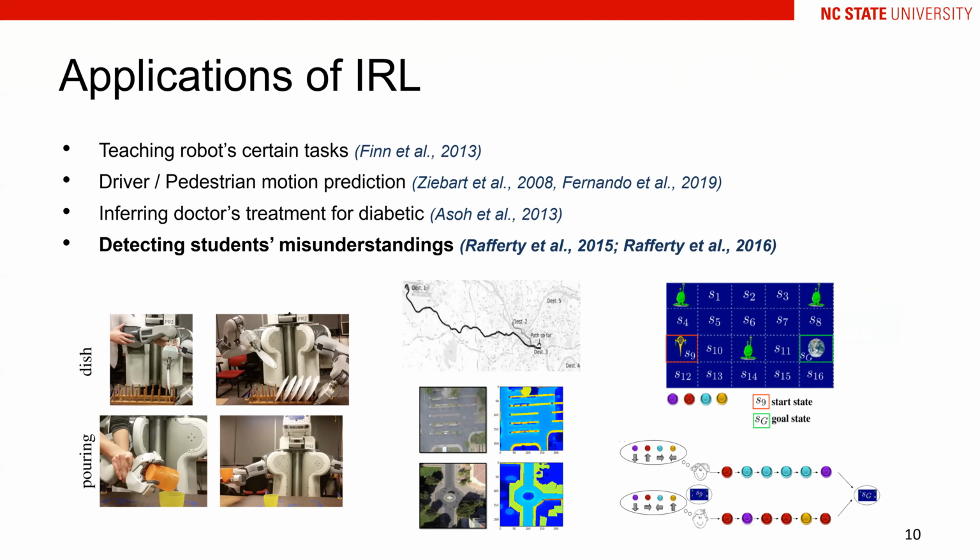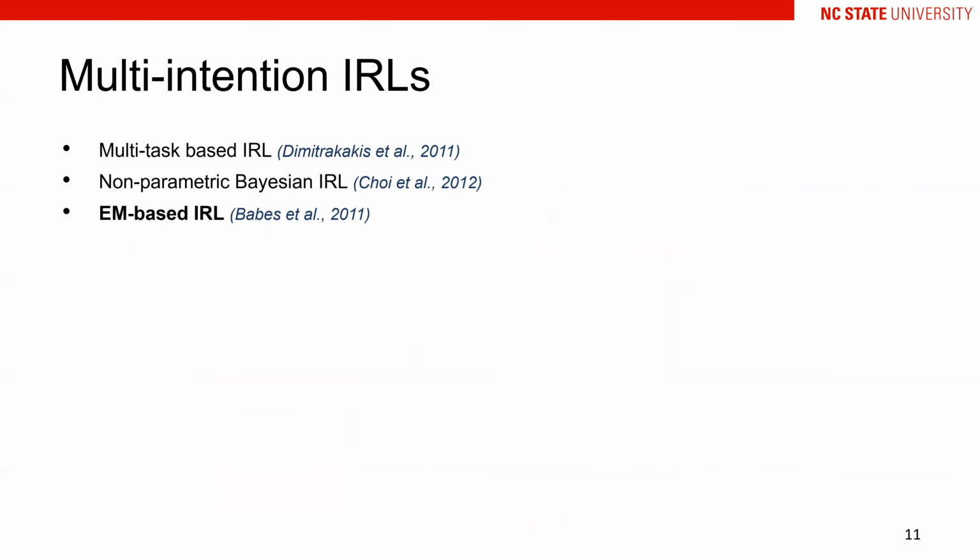In most of these applications, the intentions in the given trajectories are assumed to be unique and consistent. While in many cases, the demonstrated trajectories can be heterogeneous with multiple intentions. To handle the heterogeneity in trajectories, some previous works have been proposed, such as multitask-based RL, non-parametric Bayesian RL, and EM-based RL.